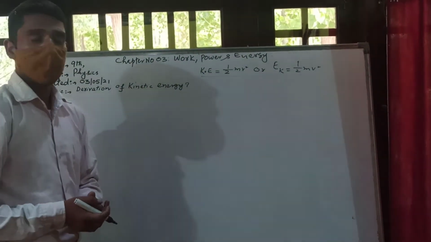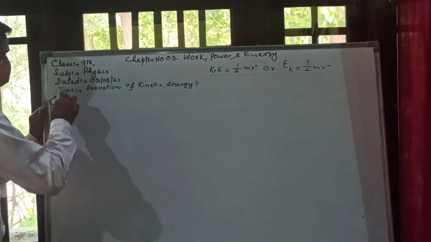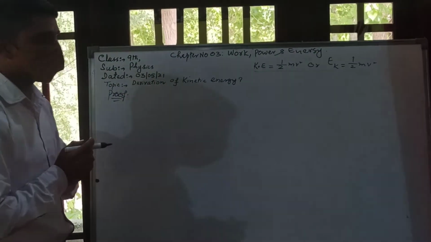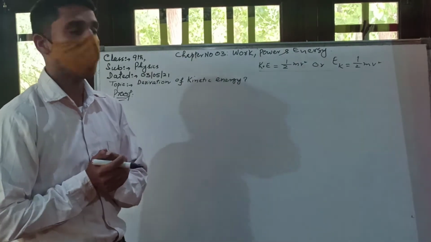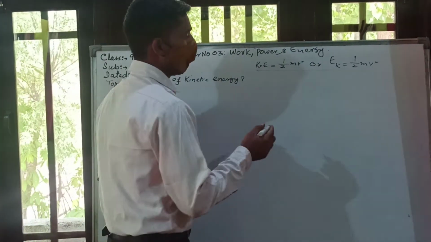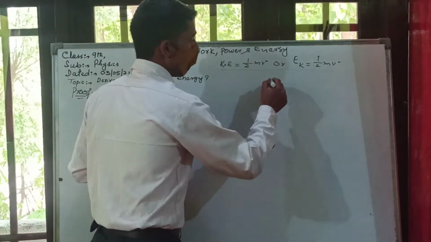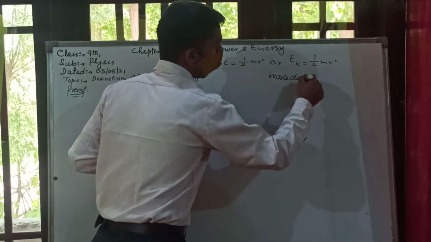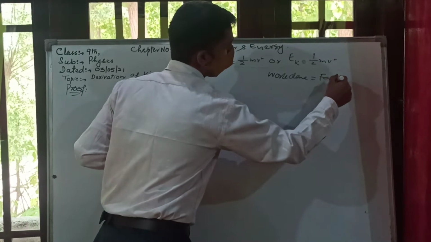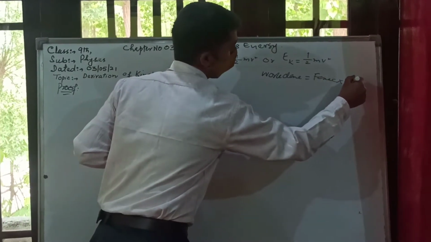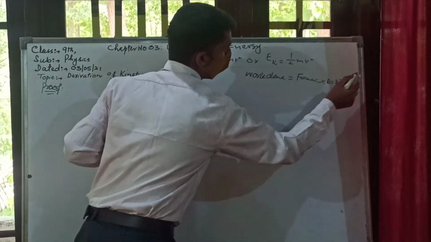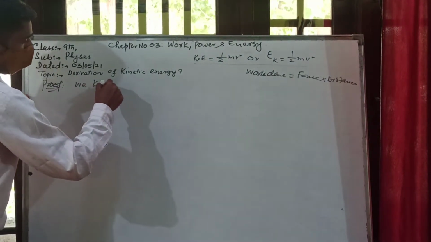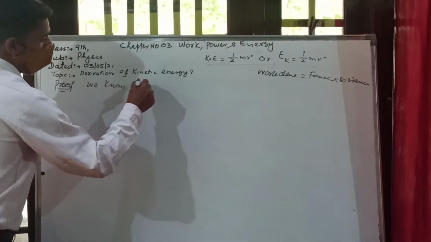derivation today. Let's start. So I will write here the proof of it. First of all, we have read in the last few lectures that work done is equal to force into distance moved. So I will start from here. We will use the same formula here.